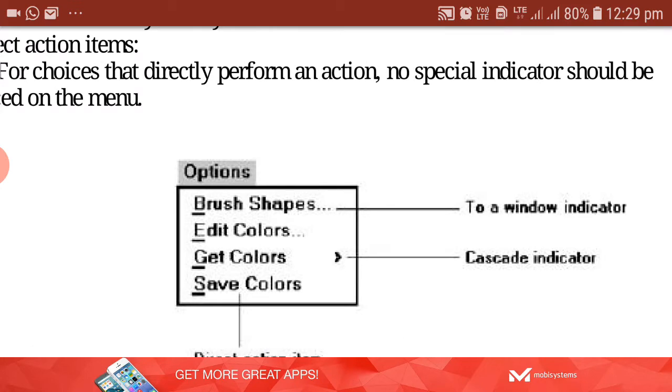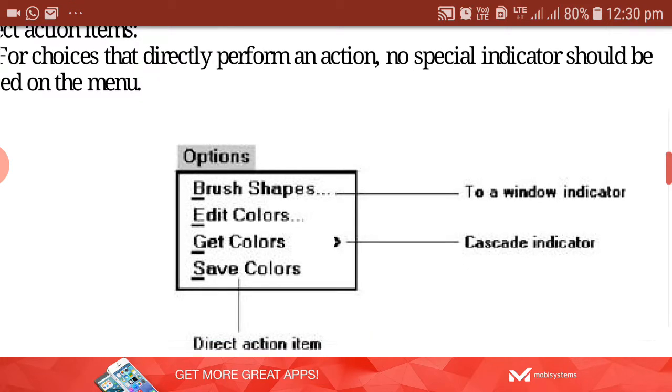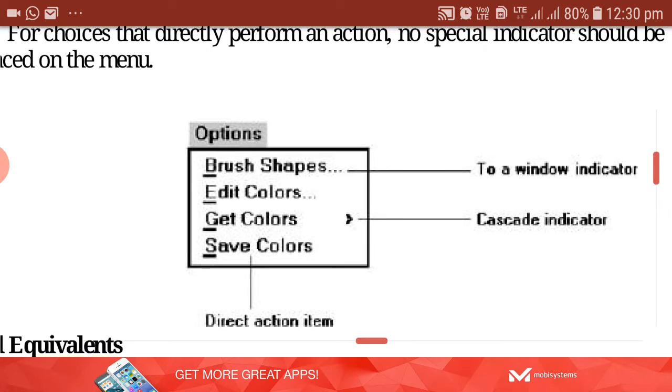Then Edit Colors also has a window indicator. That means once you click on Edit Colors, it is going to take you to a new window. Another window will be displayed, and additional information will be there in that window, from which the user can select. So these first two choices are having the window indicator.